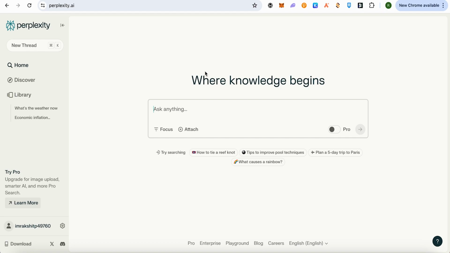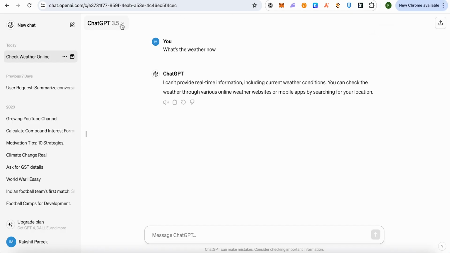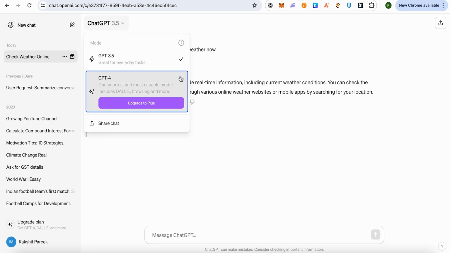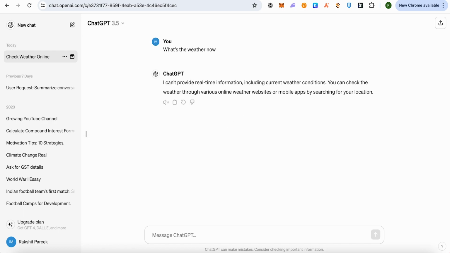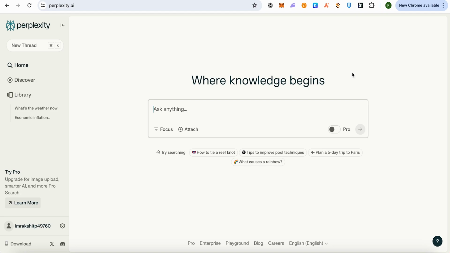And also, Perplexity uses ChatGPT 4 as a free version, and you can also utilize other AI models on Perplexity if you have the paid version. But when it comes to ChatGPT, you have the 3.5 version and the other ones are locked, and the highest one is just ChatGPT 4, and that too with the paid version. But on Perplexity you get it for free and you have the option to choose different AI models.